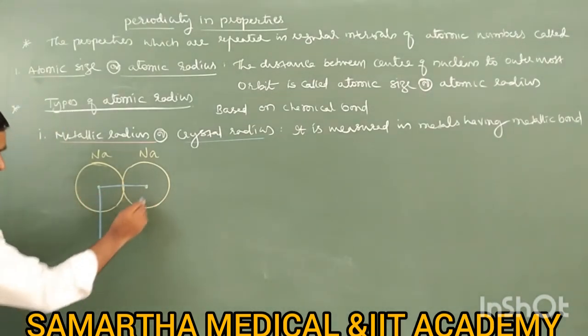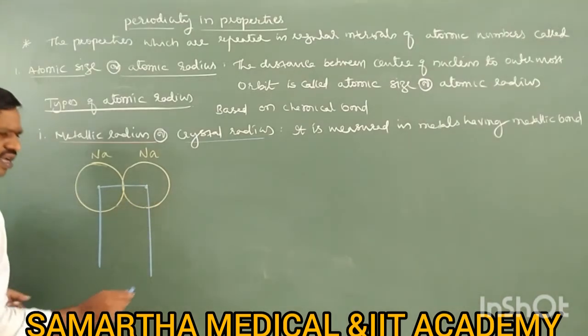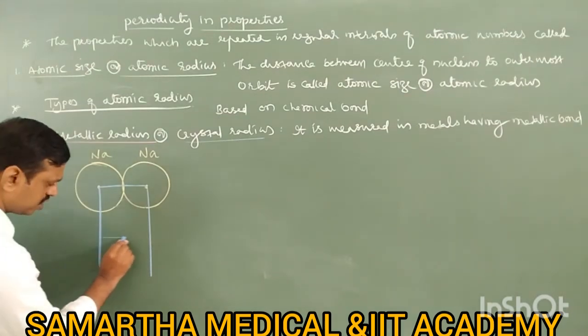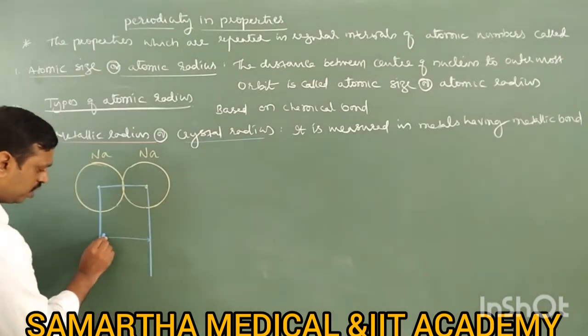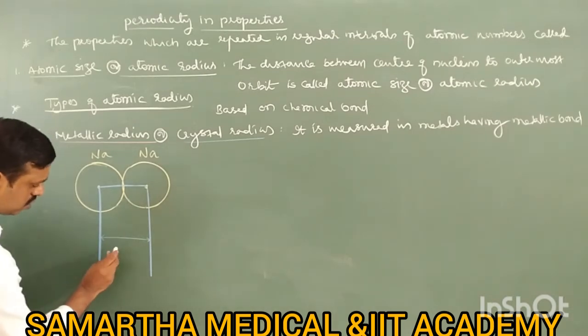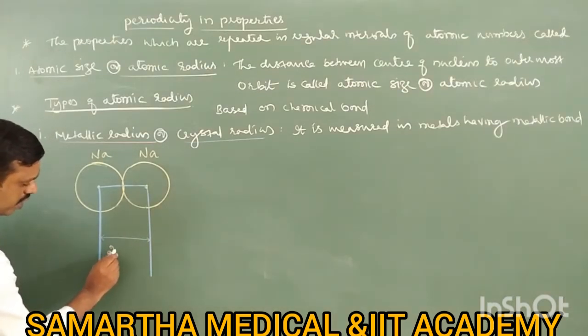This internuclear distance can be calculated by many experiments, and you can calculate it easily. Now this internuclear distance is particularly for sodium. The internuclear distance between two sodium metal atoms is 256 picometer.